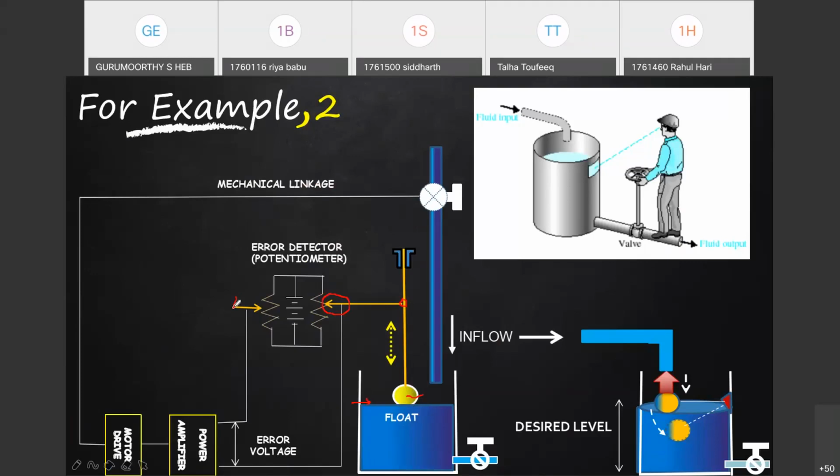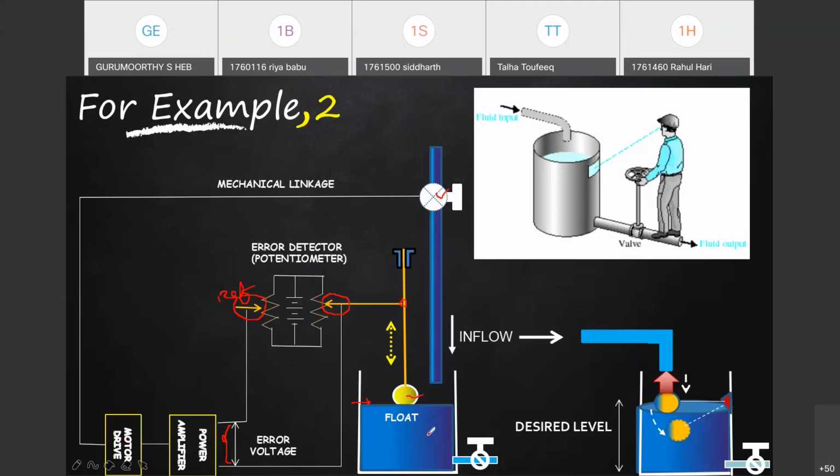The potentiometer is set for a reference value. So any change in the potential, with the help of amplification and a motor, moves this valve through a mechanical linkage.